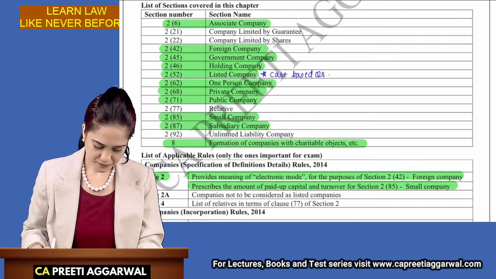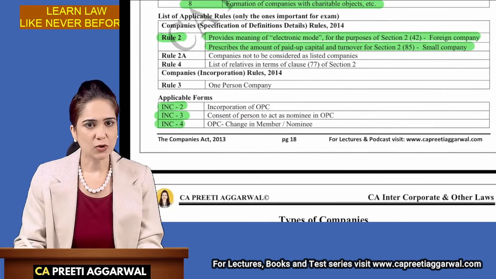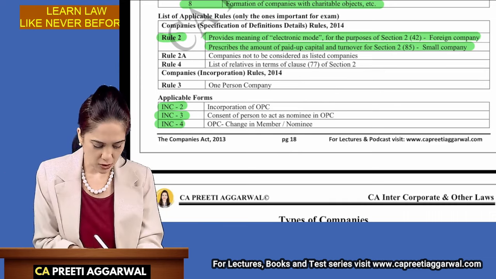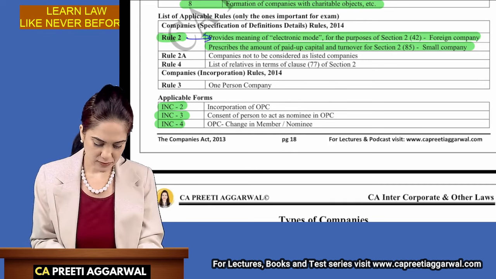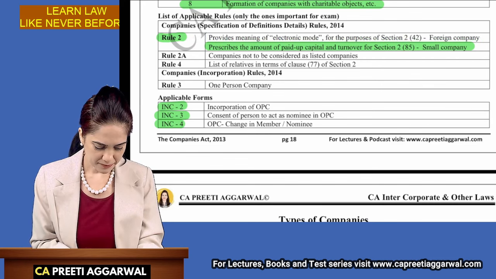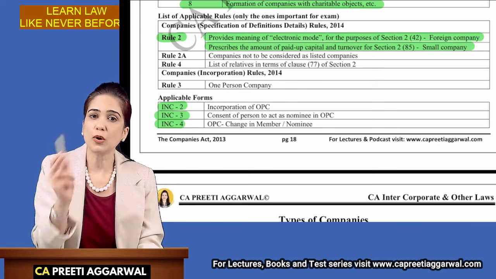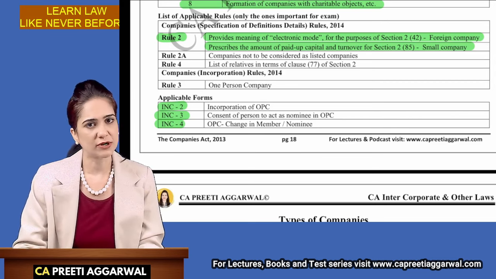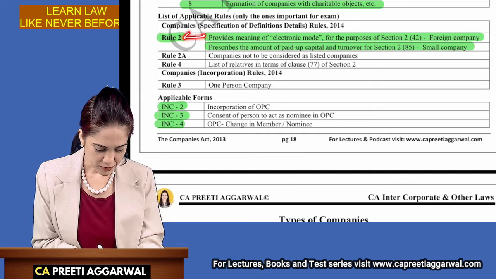All right, got it? Now, these are the rules that you need to memorize, although I have given only 3. Out of that, if you feel that, ma'am, it's not possible for me to remember all, at least memorize Rule 2. It is very important for exam. So what will you memorize? Rule 2, it provides the meaning of electronic mode for a foreign company, and Rule 2 also prescribes the amount of paid-up capital and turnover for a small company, which is 4 crores and 40 crores respectively. So please memorize Rule 2, okay?